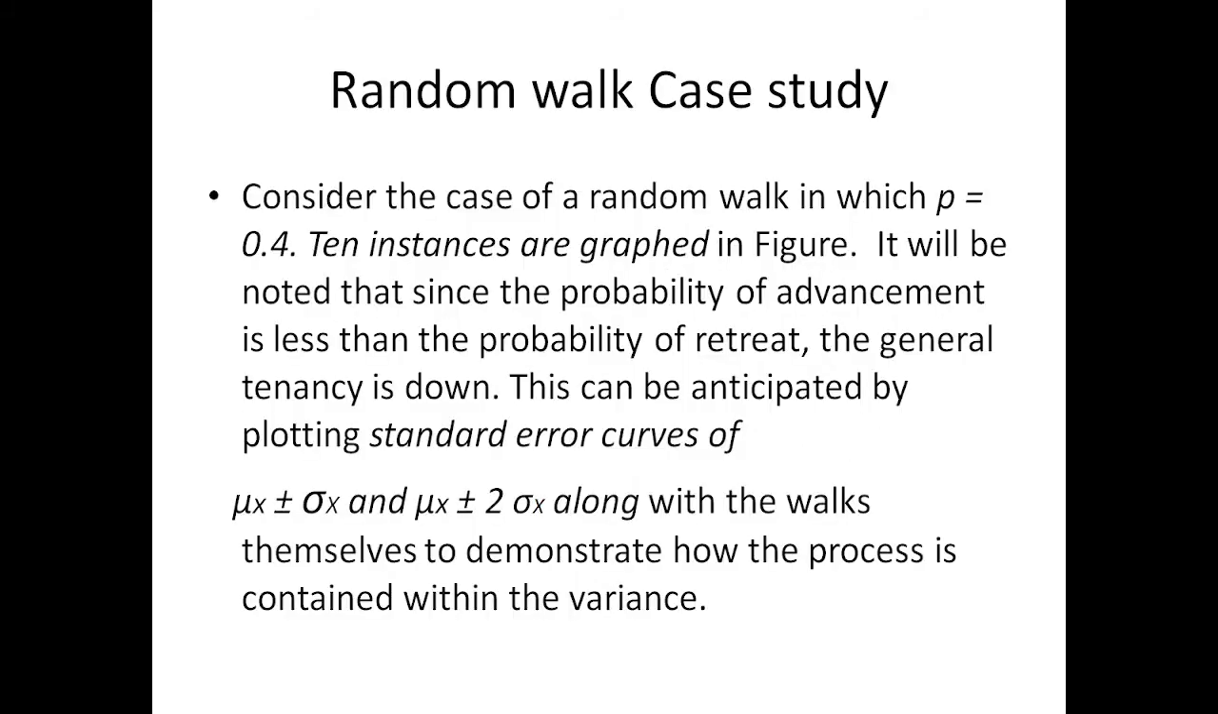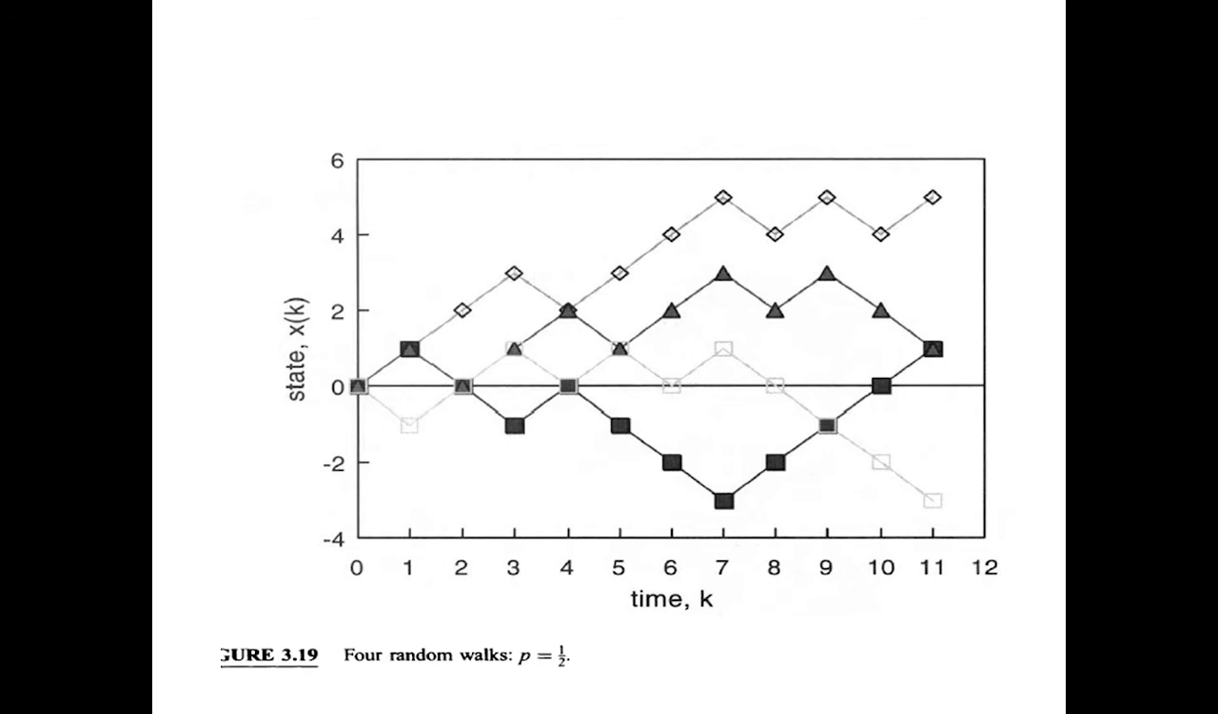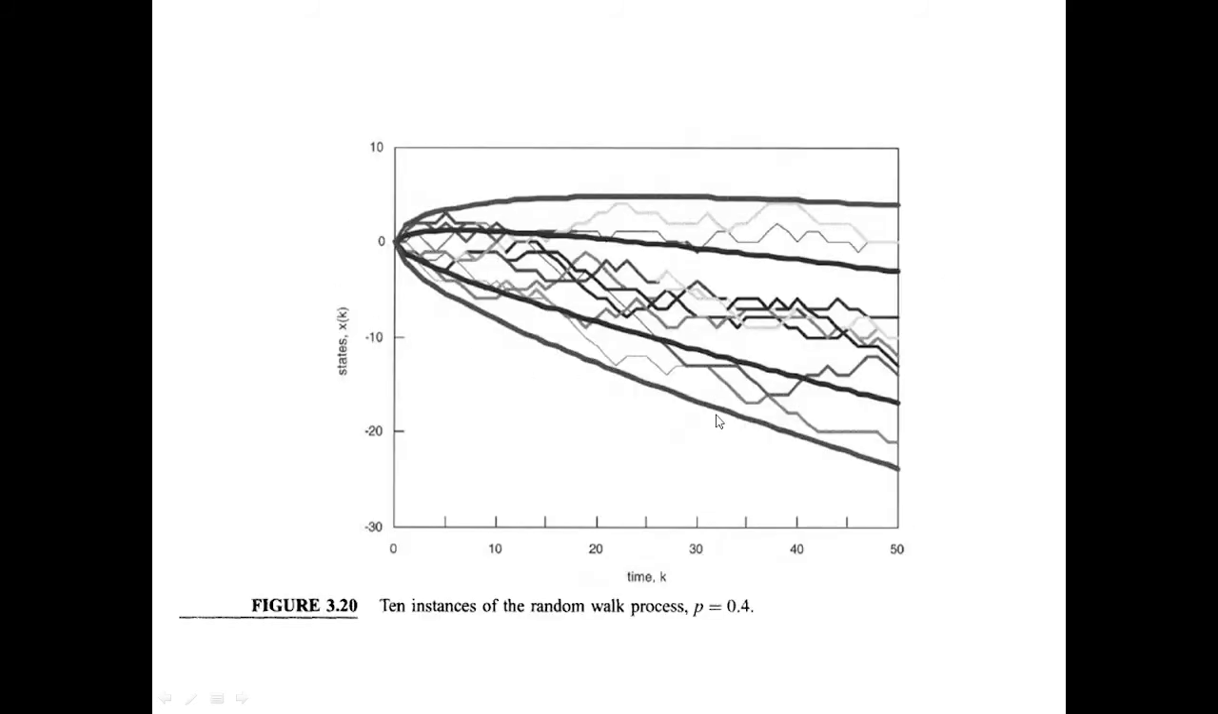So for the random walk, we have seen three cases. The first is with probability 0.5 for +1 or -1. The next case is with probability 0.4 for forward and 0.6 for -1. The standard error curves are drawn with mu of x plus or minus sigma x and twice sigma x, and with this we have drawn this curve, for probability 0.4.